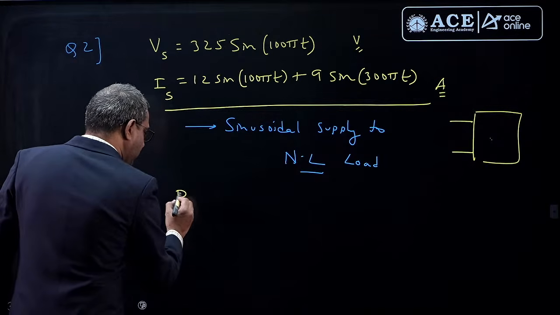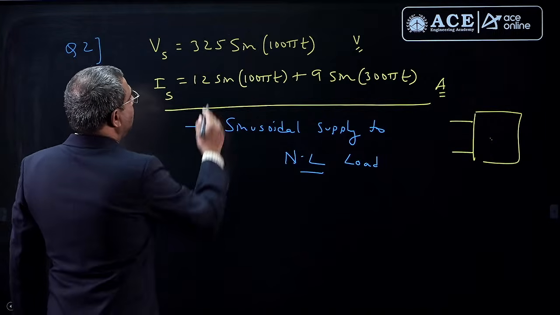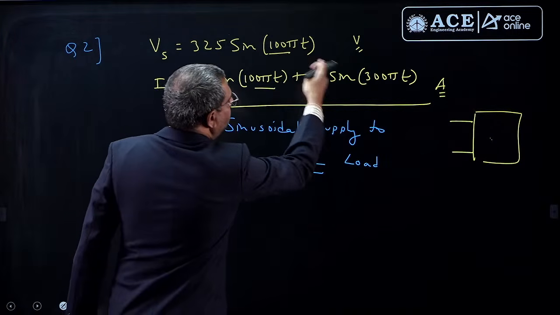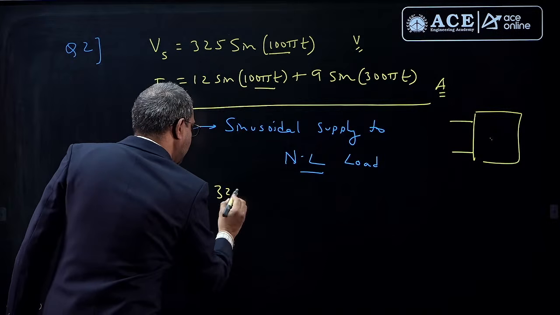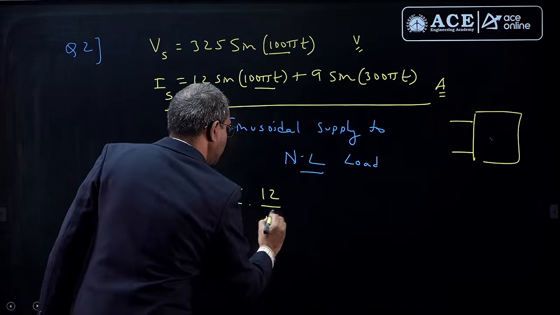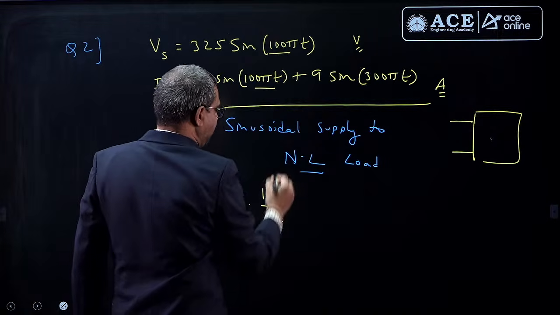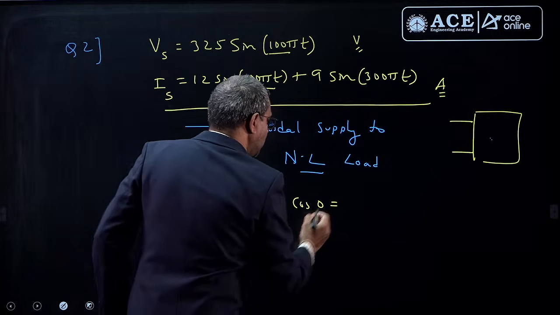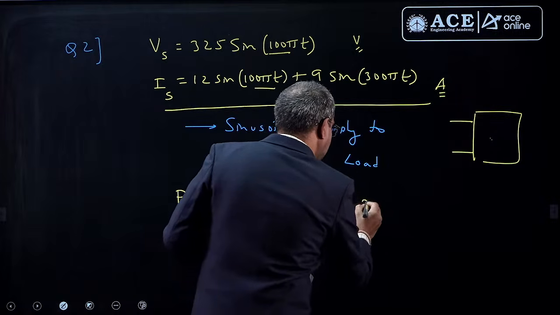Now first the average power P. It is only between the fundamentals because the other products are 0. That is 325 by root 2 into 12 by root 2 cos of the angle, but there is no phase shift here, cos 0 is 1. So if you do that, you will get 1950 watts.